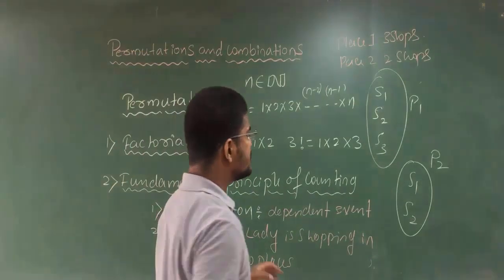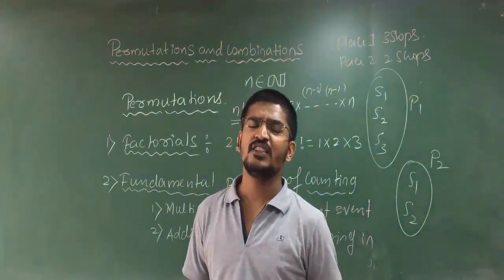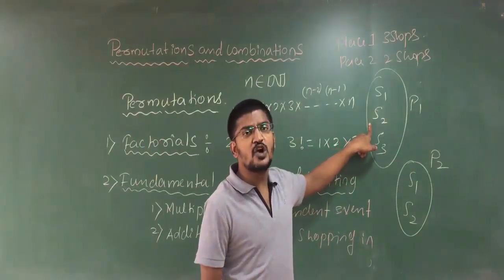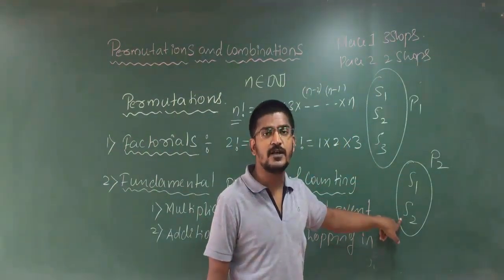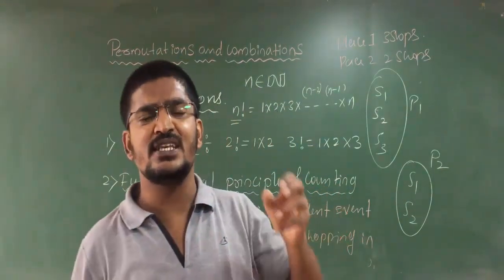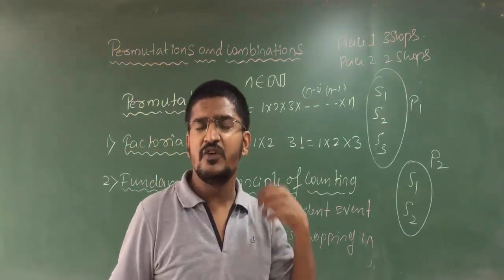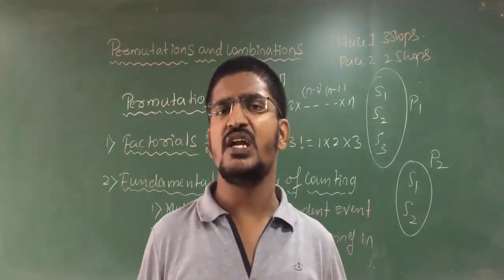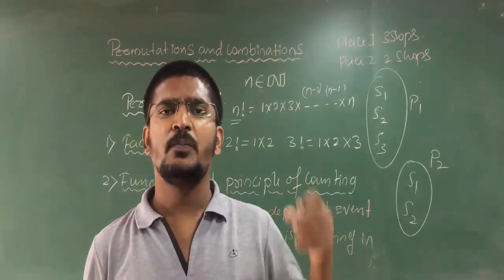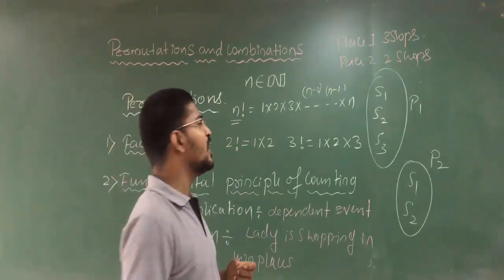Clear? Again she comes for P2. She makes shopping in both the shops. Clear? That means S1 and S2 in place 2. Here she went for 3 shops. Here she went for 2 shops. Clear? In the previous problem, pant 1 and shirt 1. That means if he wears a pant, to complete his event he has to wear a shirt. If he wears pant 2, he has to wear a shirt. If he wears pant 3, again he has to wear a shirt. That means P1 has 3 choices, P2 has 3 choices, P3 has 3 choices. Clear? But here there is nothing like that.